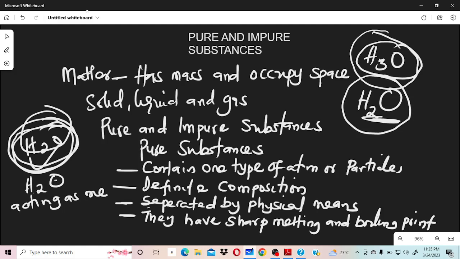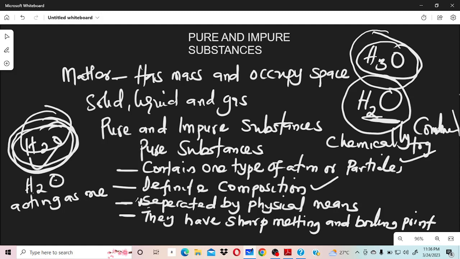Number 3, it cannot be separated by physical means. Yes, if I bring some water in a glass cup for you and I ask you to separate the hydrogen from the oxygen, it's practically impossible for you to do that physically because they are chemically combined together.